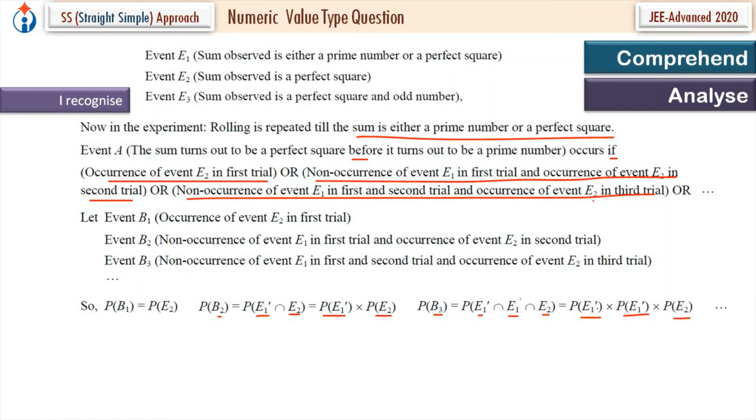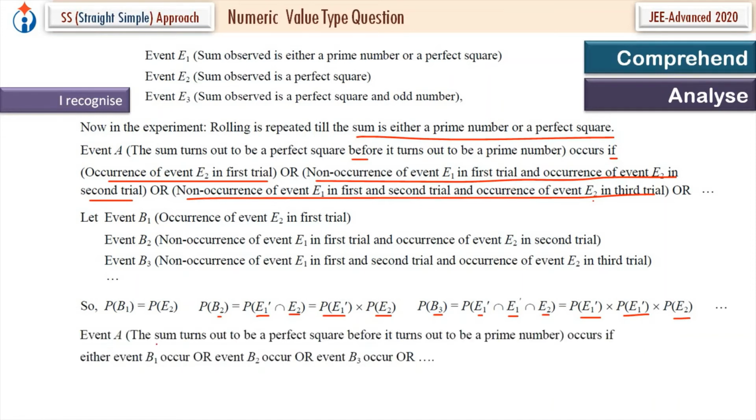And it will continue. So event A occurs if either event B1 occurs, or event B2 occurs, or event B3 occurs, or it will continue up to infinity.